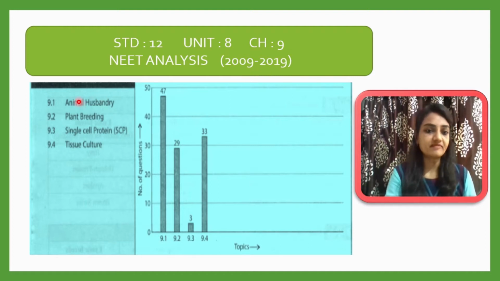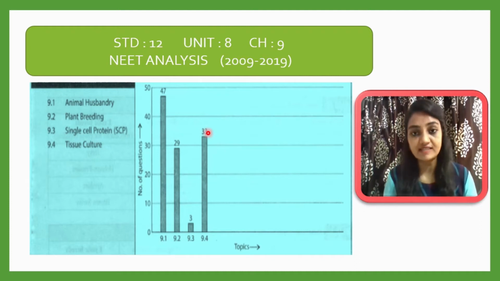So in this chapter we will learn 4 topics: animal husbandry, plant breeding, single cell protein, that is also called SCP, and tissue culture. If you go through this analysis, you can see from animal husbandry a total of 47 questions were asked in the NEET examination. From plant breeding, 29 questions were asked from this chapter, from single cell protein a total of 3 questions were asked, and from tissue culture, 33 questions were asked in previous years. So by using this analysis, you can get the idea which topic is most important.